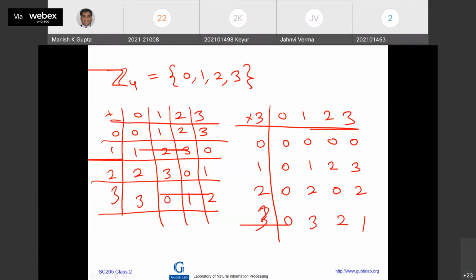Now tell me, is it a field? Why? So first, let us check with respect to addition. So 0 is self-invertive. 0 plus 0 is equal to 0. Fine. What about 1? 1 and 3 are inverses of each other with respect to addition. Fine. And 2 is self-invertive with respect to addition because 2 plus 2 is equal to 0. Right?